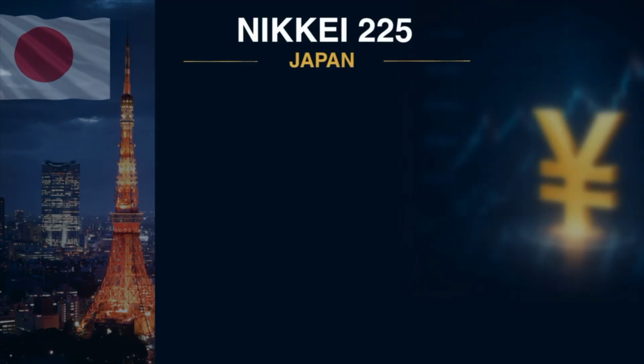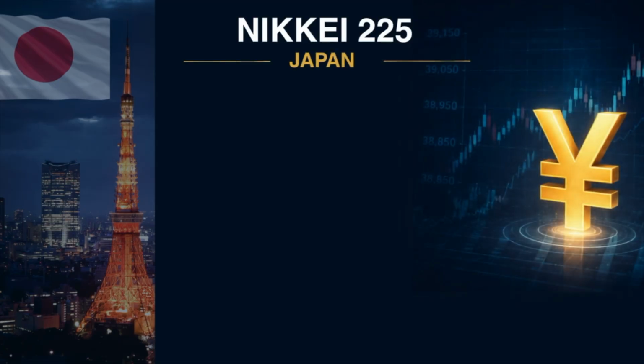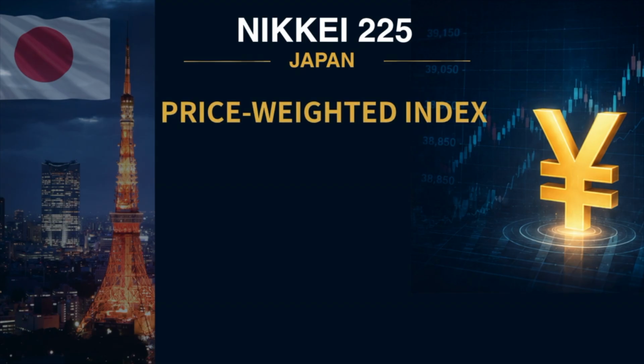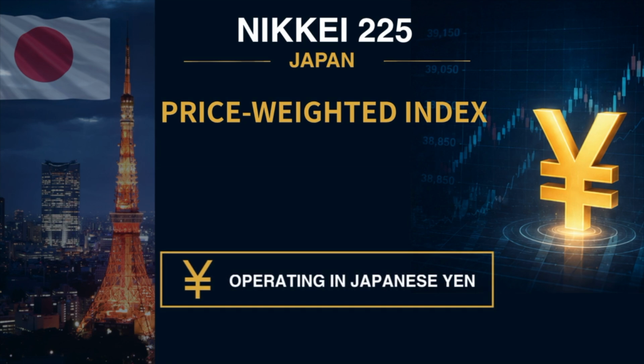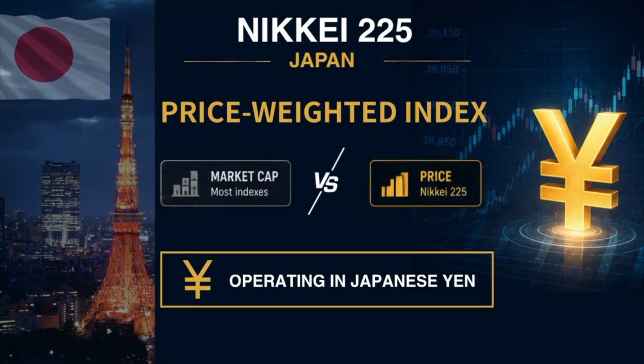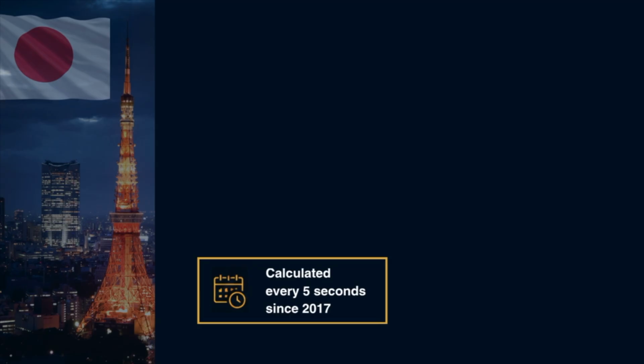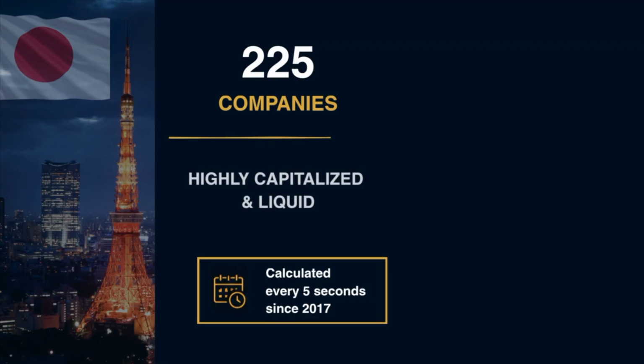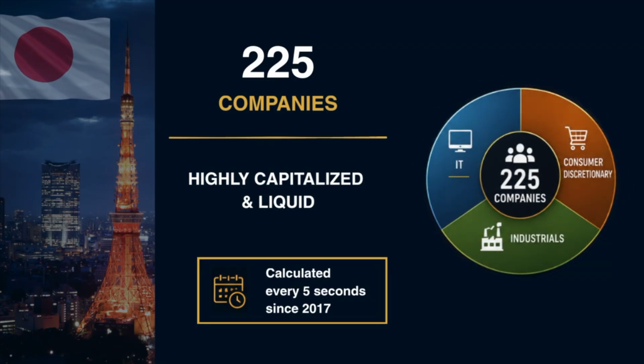We're going to move on to Japan, the Nikkei 225, also known as the Nikkei Index, out of Japan. This index, based on the Tokyo Stock Exchange, is a price-weighted index operating in Japanese yen, meaning it is not market capitalized. Instead, it is capitalized by the stock price of the stock. Since 2017, the index is calculated every 5 seconds. It tracks 225 highly capitalized and liquid companies from a wide array of sectors. The highest weighted sectors are IT, consumer discretionary, and industrials.